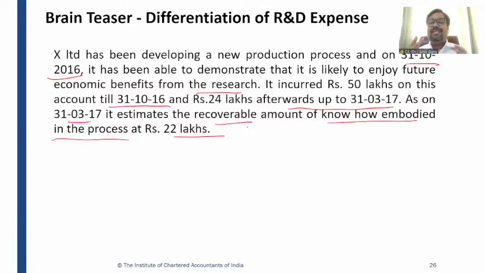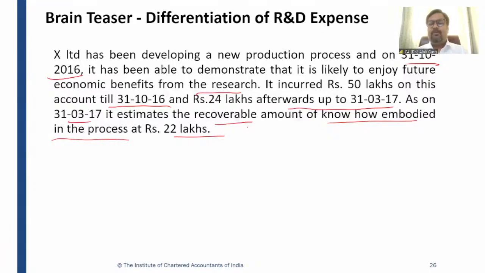So it is a technical know-how. So guys, this company has developed a production process, and this company was doing a lot of research, and on 31st October, they were able to demonstrate that yes, we will be able to have a future economic benefit from this research, right?